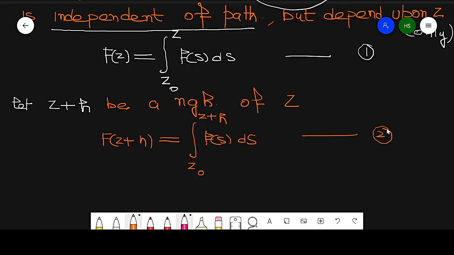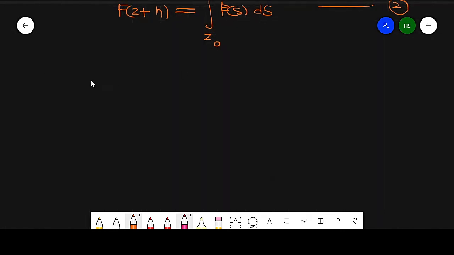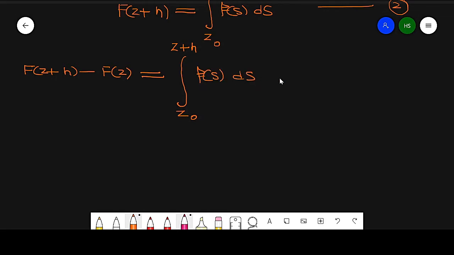Now subtract equation number 1 from equation number 2. We get F of z plus h minus F of z, which is equal to the integral from z0 to z plus h of f of s ds minus the integral from z0 to z of f of s ds.